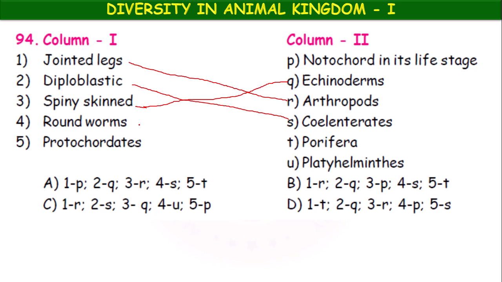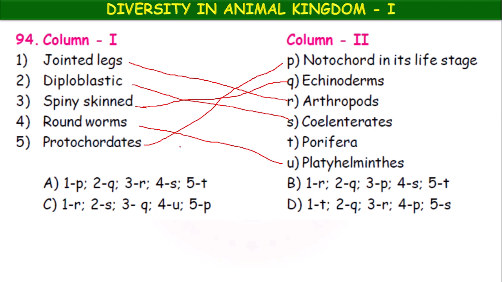Roundworms belong to platyhelminths, and protochordates belong to notochord in its life stage.